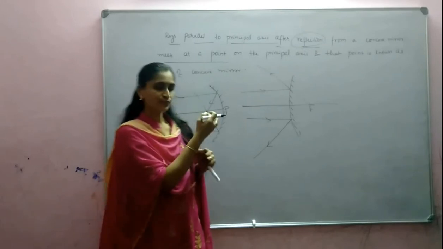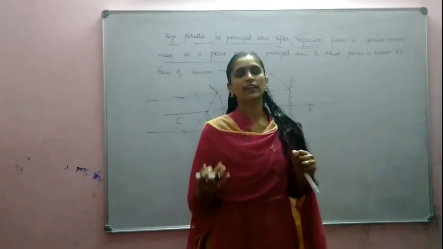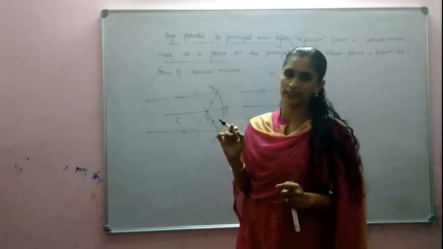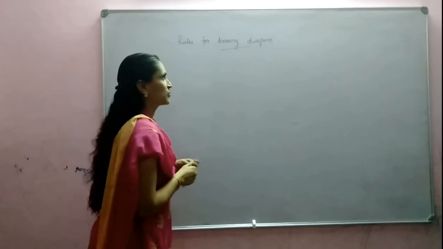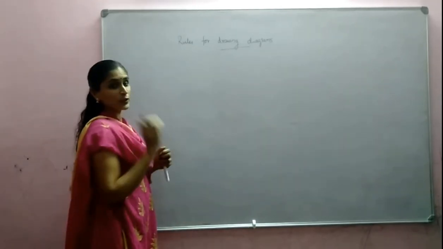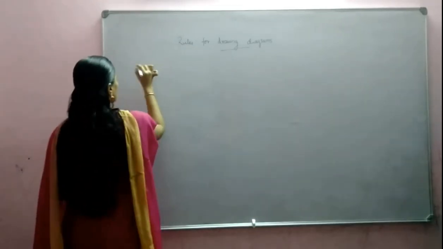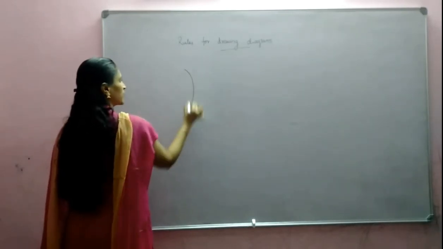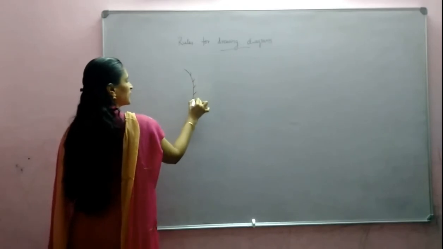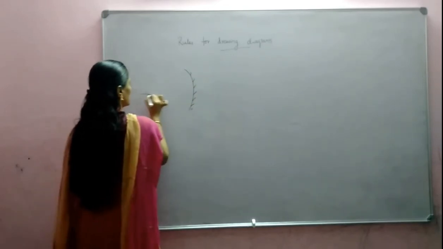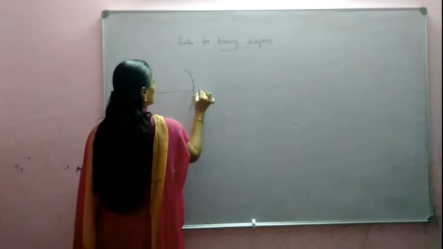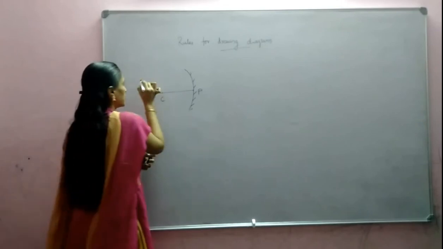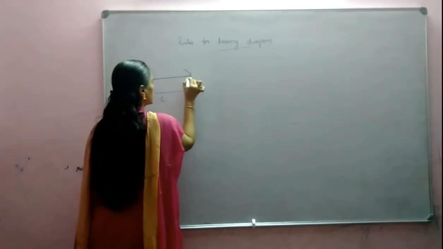Now we will consider ray diagrams. In order to draw ray diagrams, there are certain rules. First of all, let us discuss the rules for concave mirror. The first one is a ray parallel to principal axis. We will just draw the diagram: pole, center of curvature. What happens to that ray after reflection?